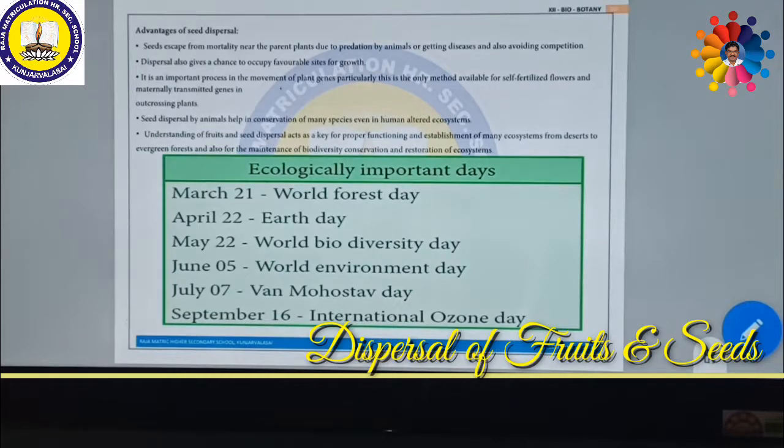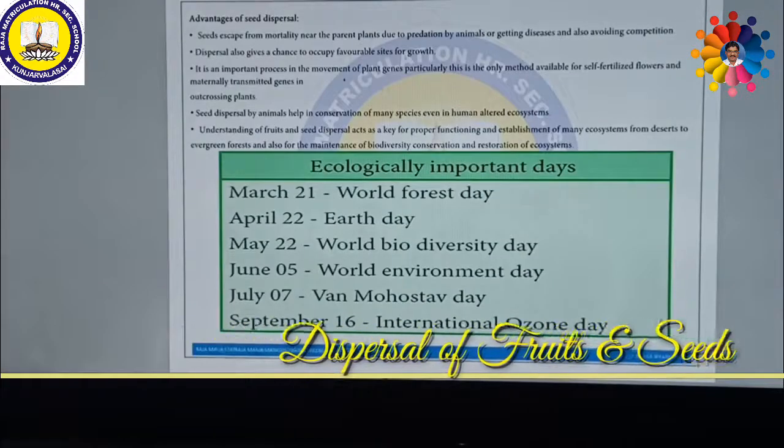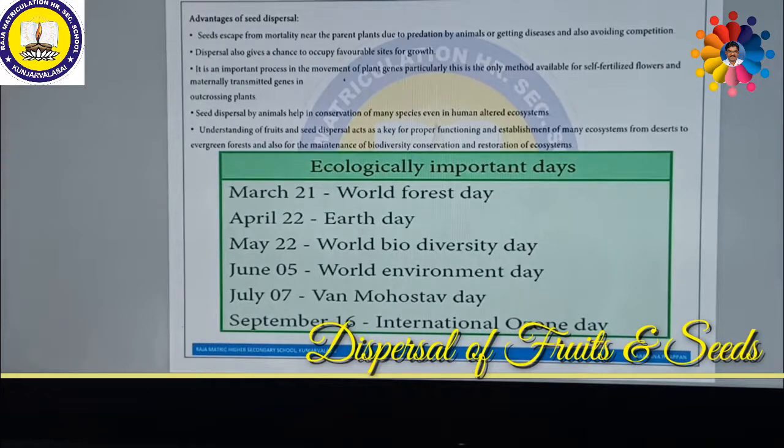Now we are going to see about ecologically important days. These ecologically important days are very important for two-mark questions. They used to ask them in examinations. March 21st, World Forest Day. 21st March will be observed as World Forest Day. 22nd April is considered as Earth Day. So 22nd May we observe World Biodiversity Day. World Biodiversity Day is observed on 22nd May every year.